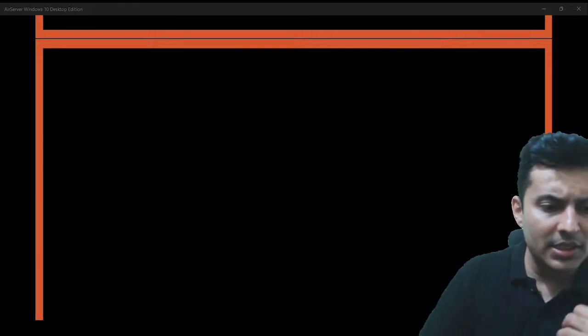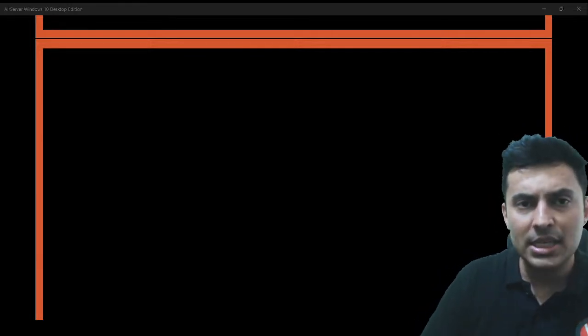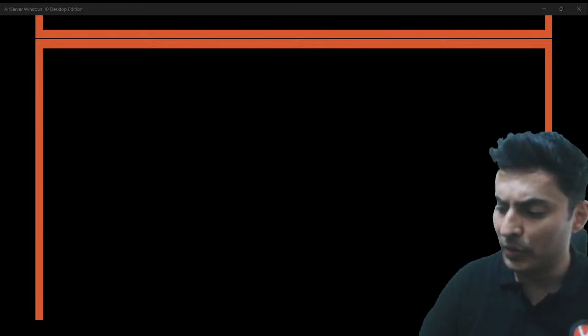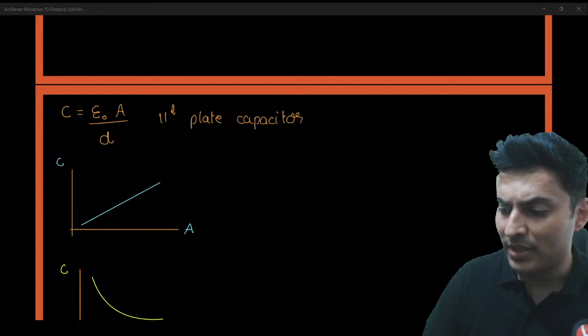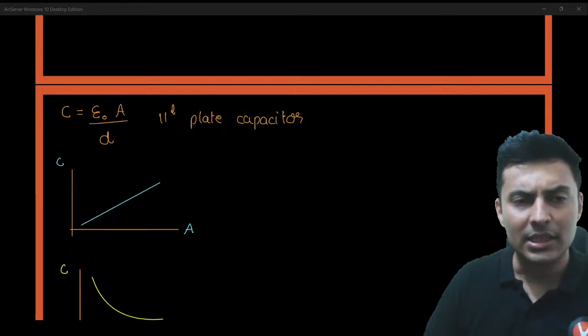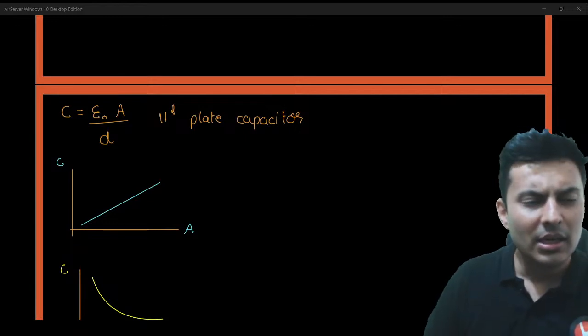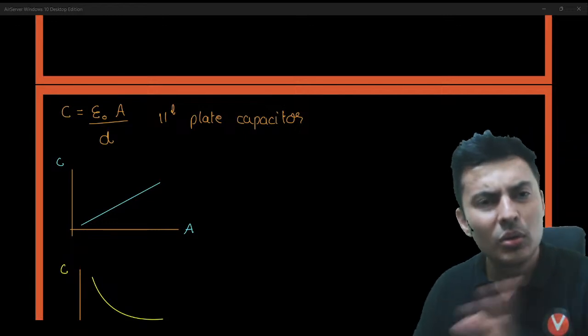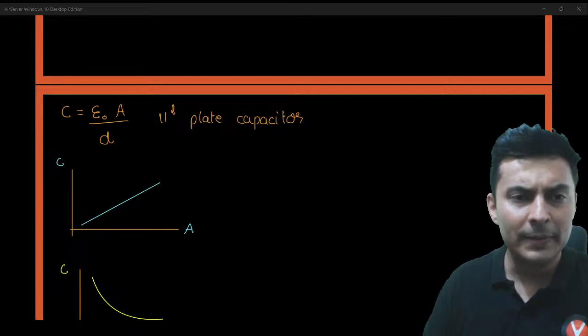In capacitors, apart from the energy graphs, and apart from this concept of parallel plate capacitor, area being increased or distance being decreased, other than that, you do not have many graphs over here.